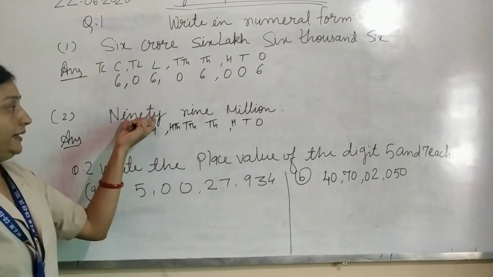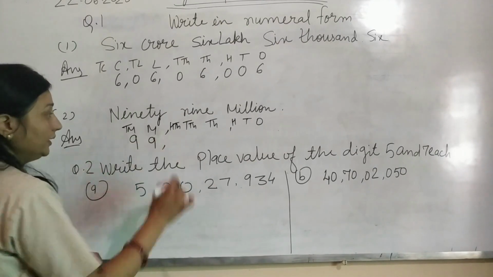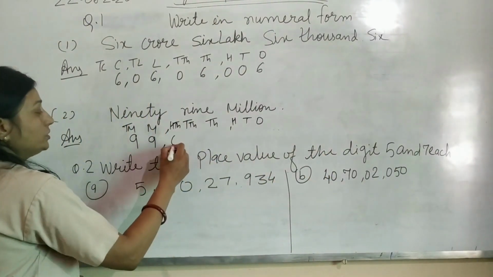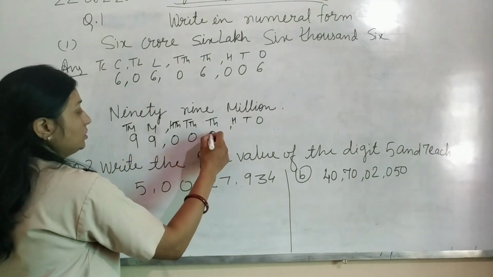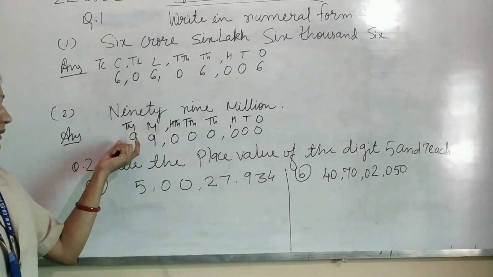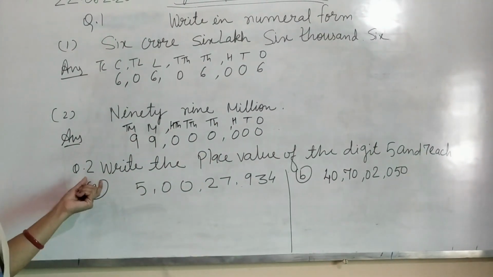Because here we have 99 million, so 99 million, and all other place values are 0.